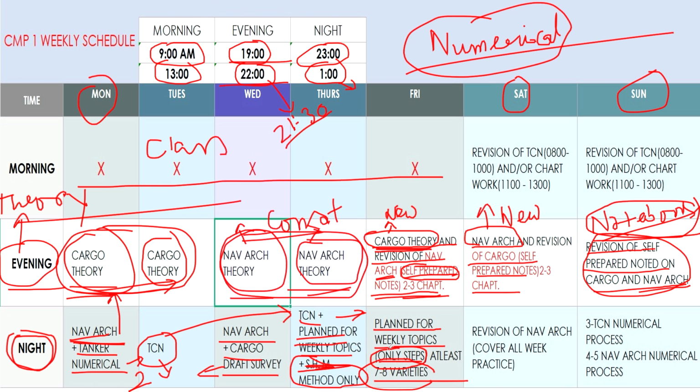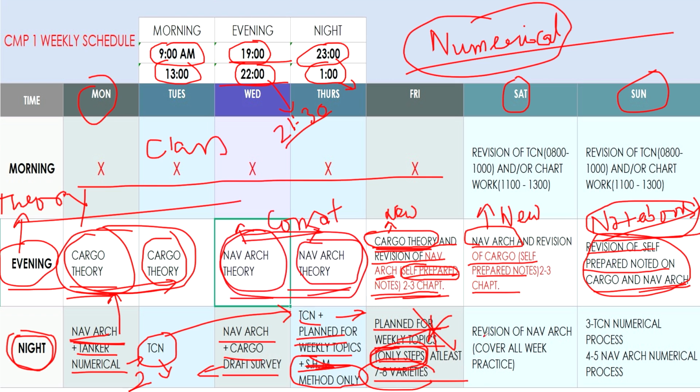Because in this type of numerical, it is not like you already know the theory part and the formulas and you can proceed. Here you must know the steps. Step is very important in this exam. You must know where to proceed in the exam. If you know the question, you can start like this: after this step, I will calculate this; after dock water runs we will go to fresh water runs. If you don't know the steps, but you know the formula, then you cannot proceed. You must know each step one by one, otherwise you cannot proceed. So steps are very important.